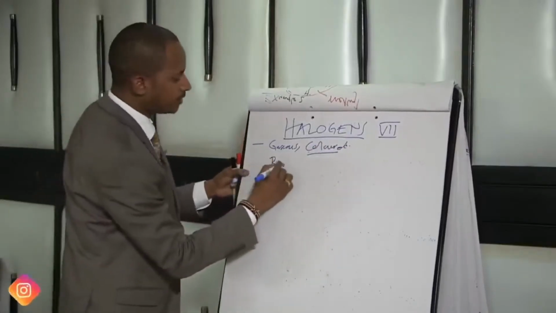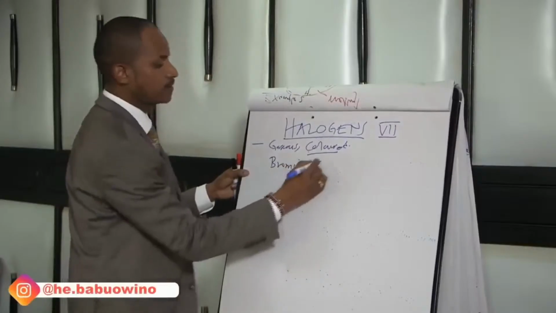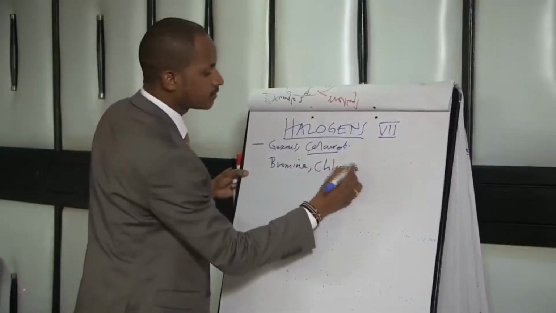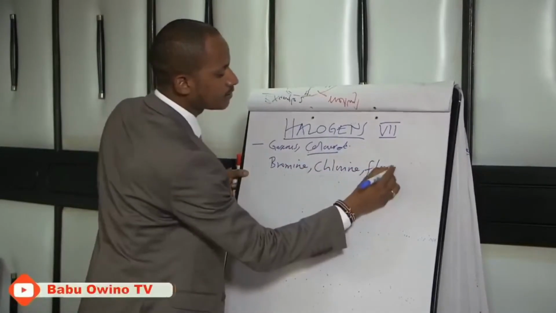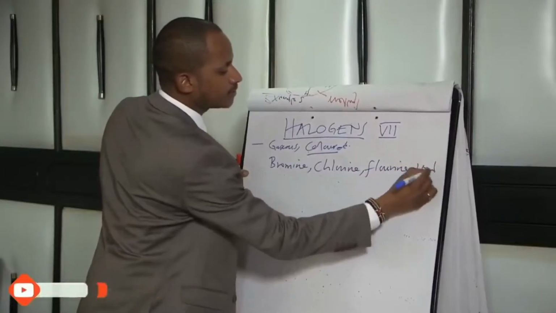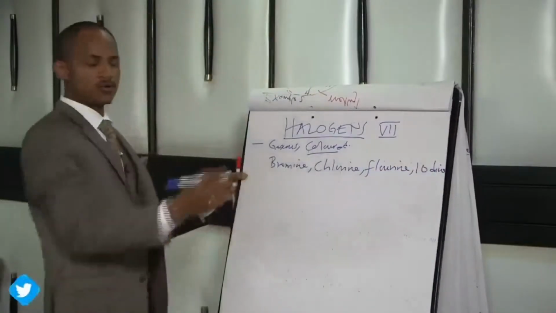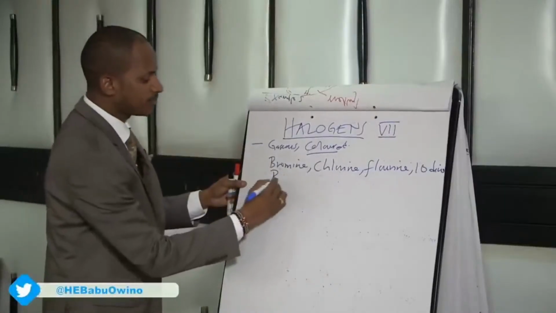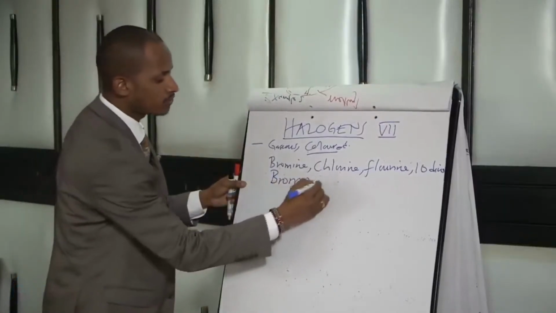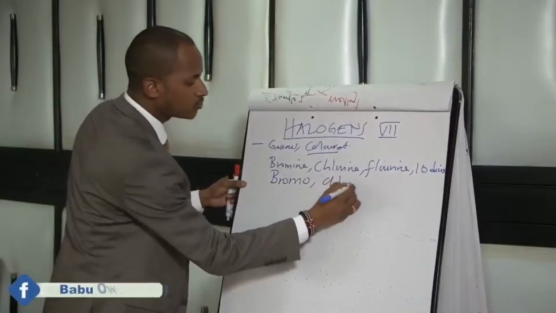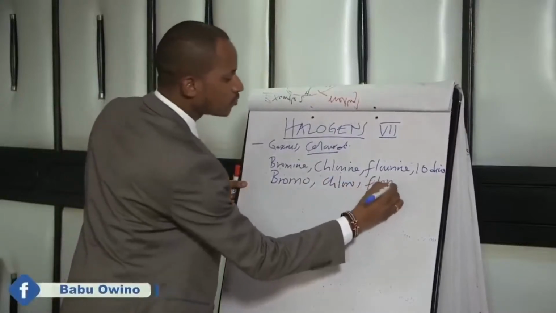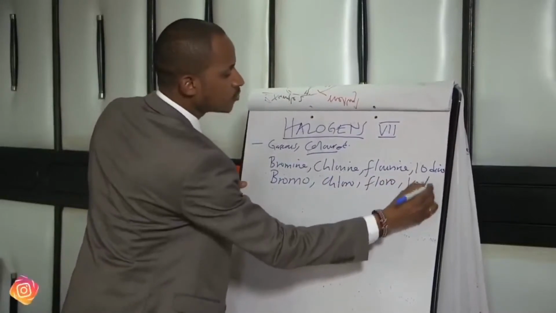Examples are bromine, chlorine, fluorine, iodine. In naming these, you simply write bromo for this one, chloro for this one, fluoro for this one, and for this one, iodo.